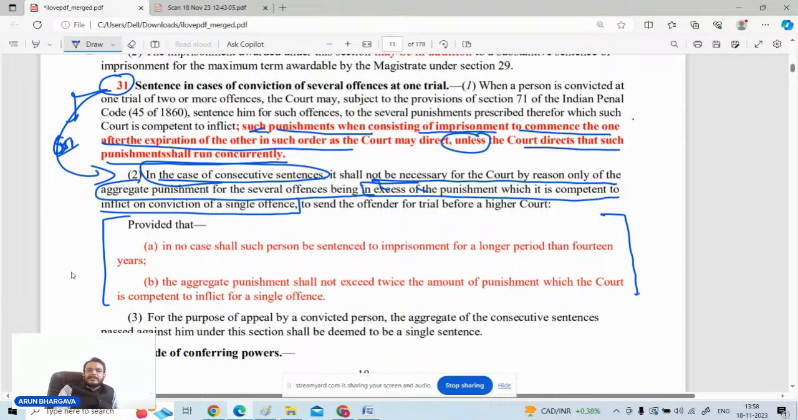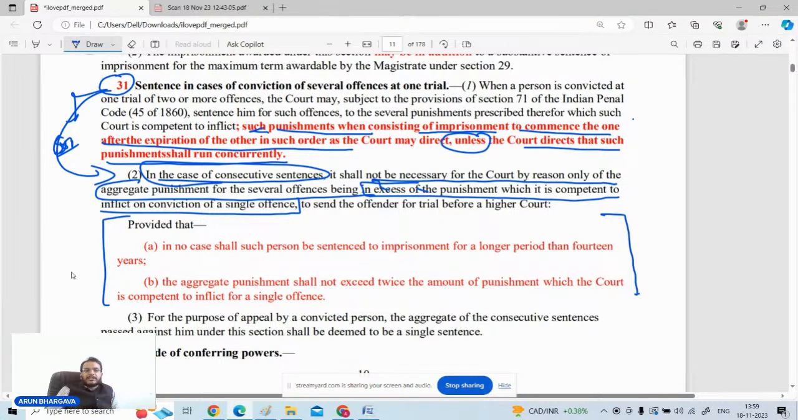Judicial magistrate second class has the power of 1 year only. Judicial magistrate first class has the power to give punishment for 3 years. Now, if multiple offenses are tried, a consecutive sentence order is passed, and the aggregate of the punishment goes beyond the power of the magistrate, is there any violation of the law? The answer is no, because section 31 clause 2 clearly says it is not necessary for the court only by reason of the aggregate punishment being in excess of the punishment which it is competent to inflict on the conviction of a single offense.